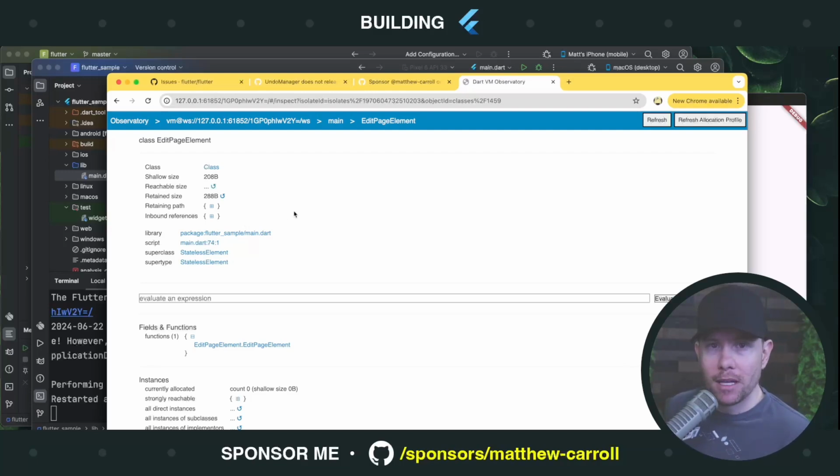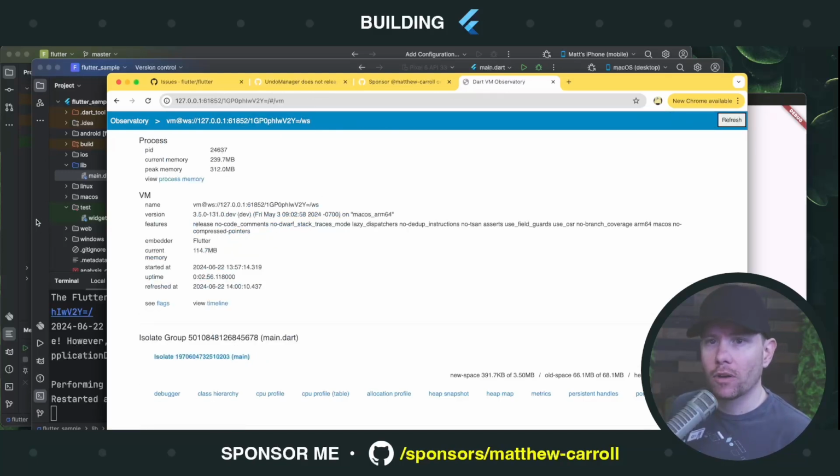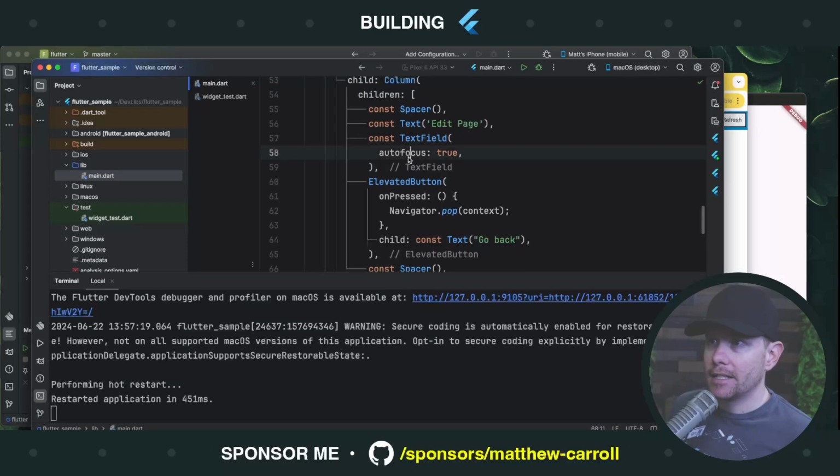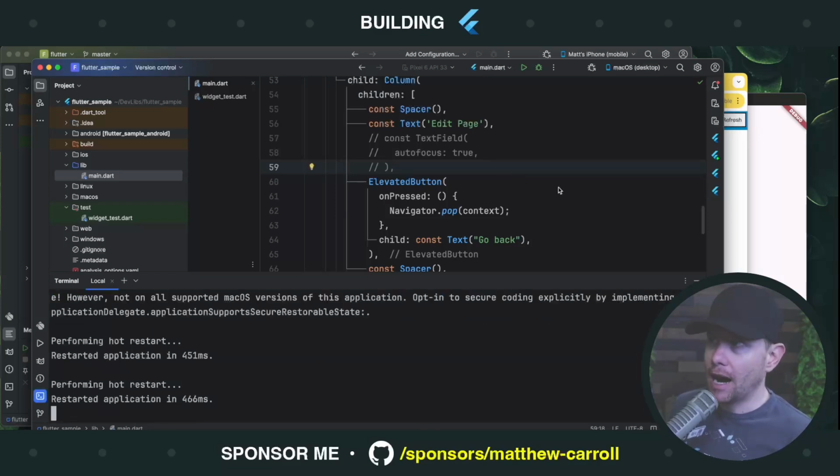The question then might be, though, how do we know that the text field is really the problem here? How do we know this isn't a deeper issue with Navigator or something like that? And that's a good question that I'm asking myself rhetorically. Let's come back here to our code and see, here's the text field. Let's comment out the text field, get rid of it. Let's do a hot restart.